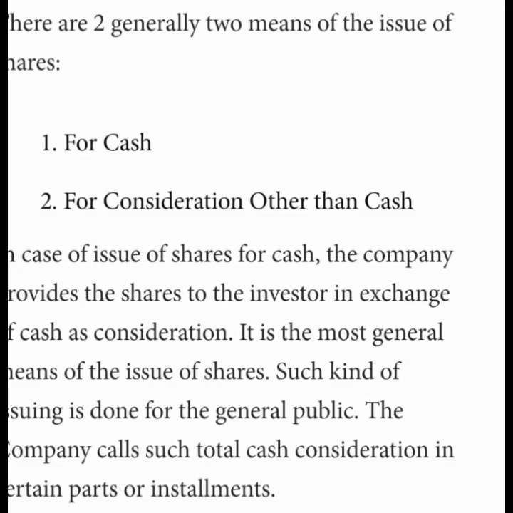When shares are issued at premium, the entry will be vendor's account debit to capital, which may be equity share capital or preference share capital, and to securities premium. The amount transferred to vendor's account will be number of shares issued into issue price. Here the issue price includes premium. It may be 120 rupees. Then to share capital, in all cases, the amount transferred is number of shares issued into nominal value or face value. Then to securities premium, the amount transferred is number of shares issued into securities premium amount.